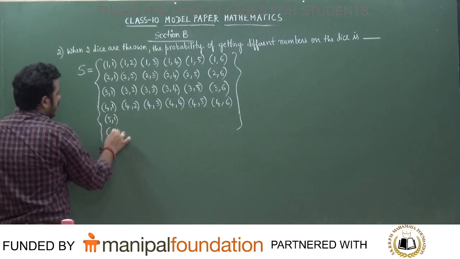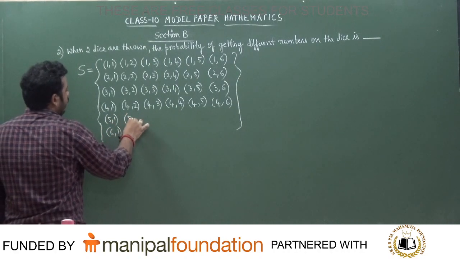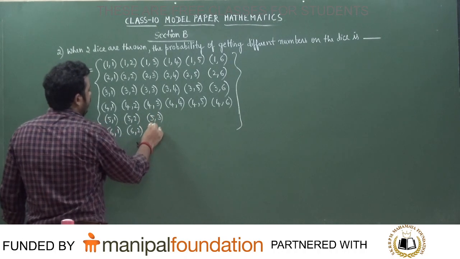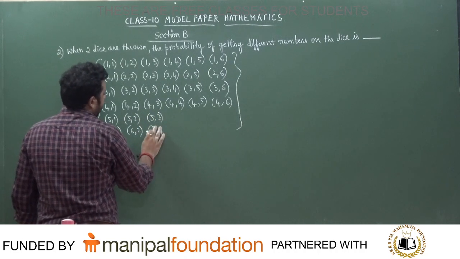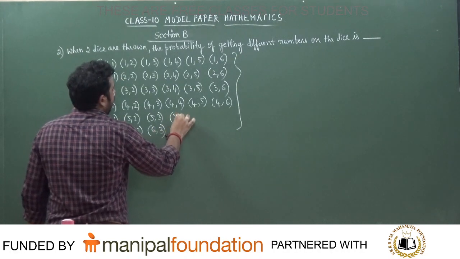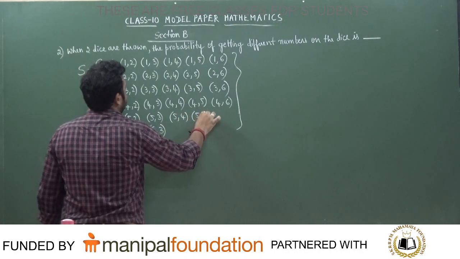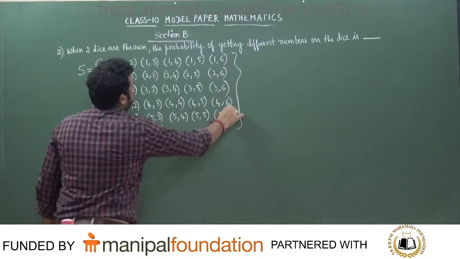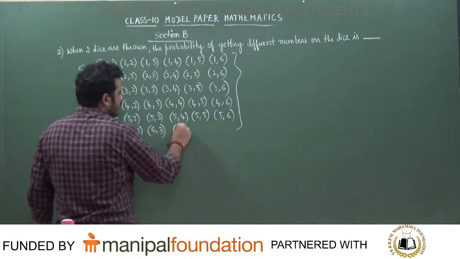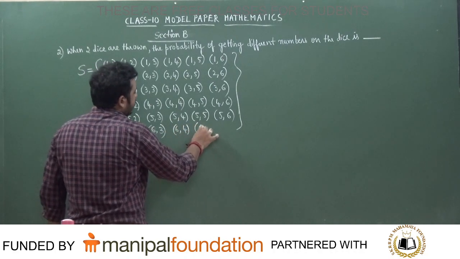5 1, here 6 1, then 5 2, 6 2, then 5 3, 6 3, then 5 4, 6 4, 5 4, 5 5, 5 6, and lastly what is it students? Lastly what is it? If I told you directly you would not have understood. 6 3, 6 4, 6 5, 6 6.